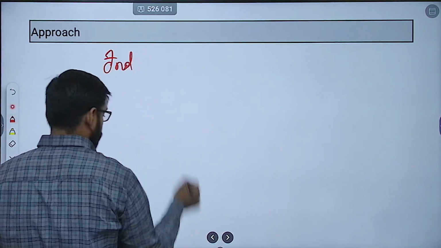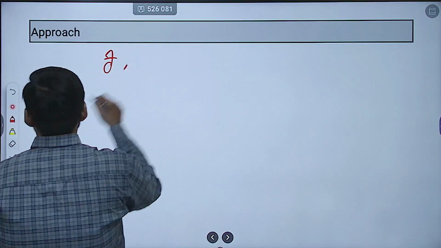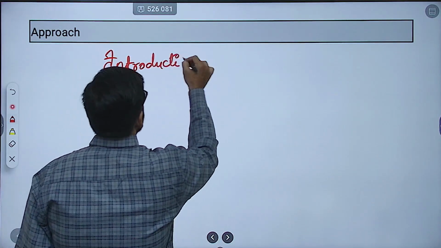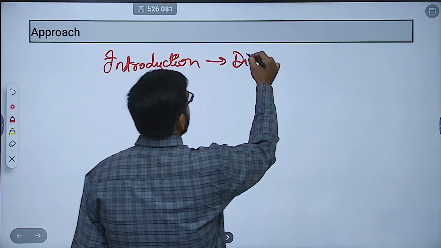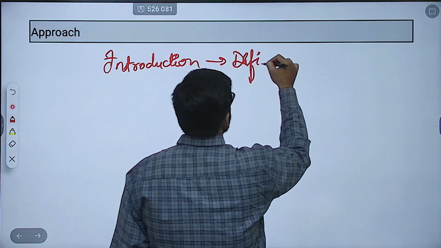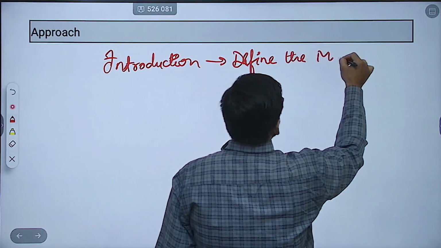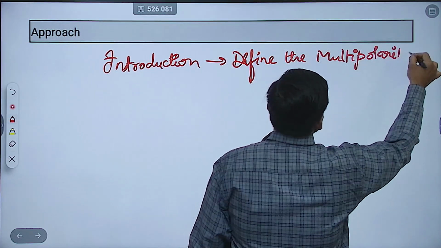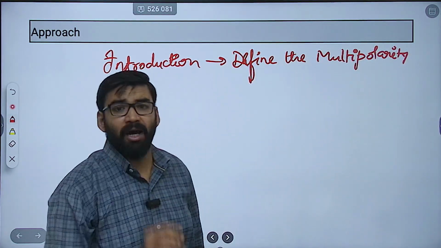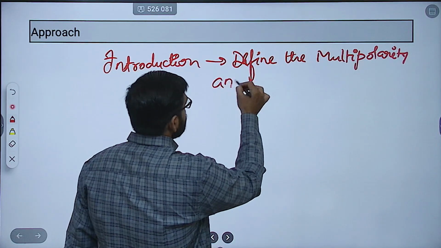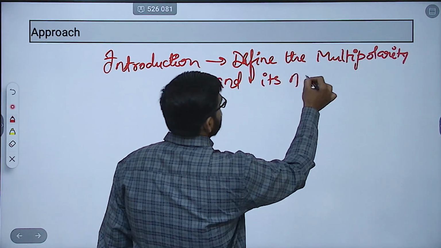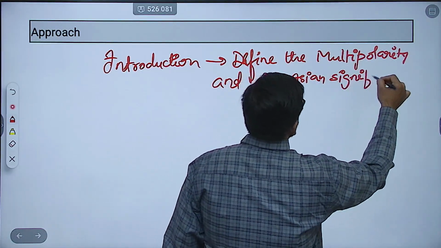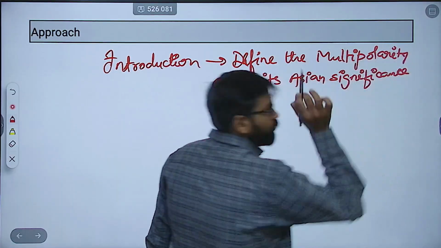In introduction, what you have to write? So first you have to define multipolarity. पहले क्या डिफाइन करोगे? Multipolarity, and then its Asian significance. This you have to mention.